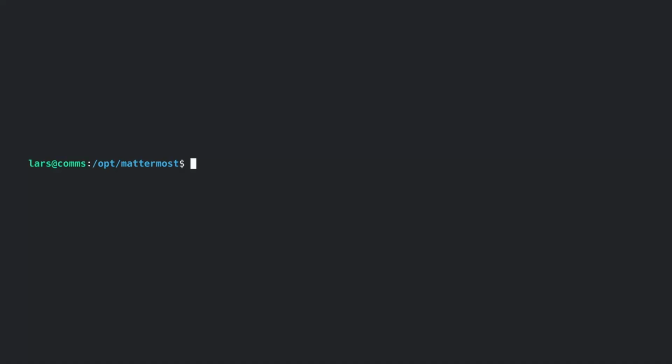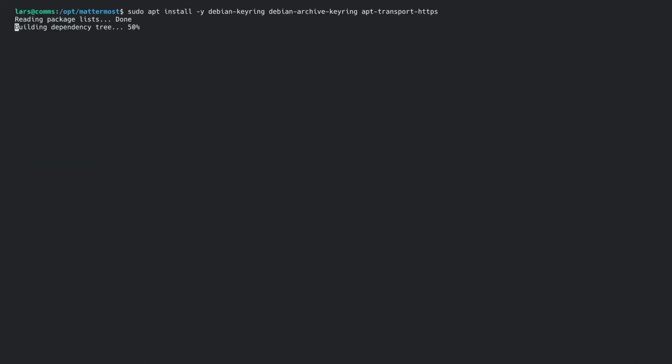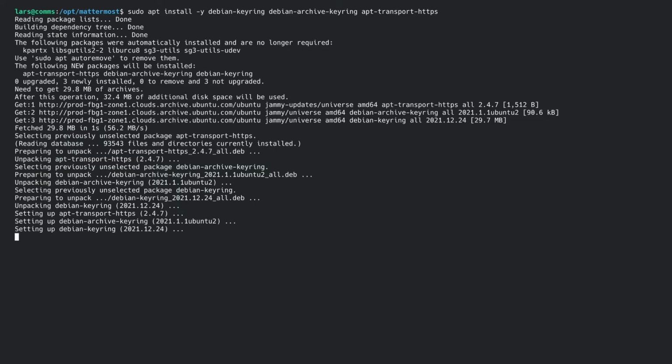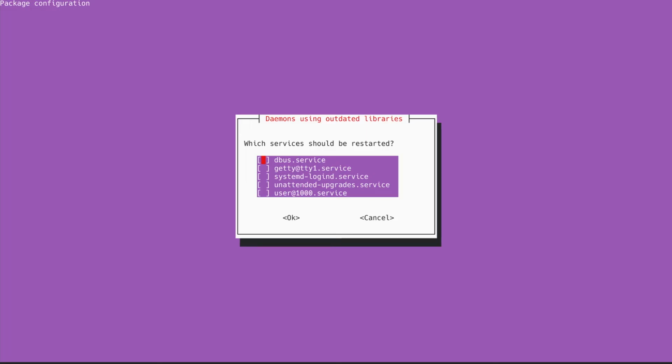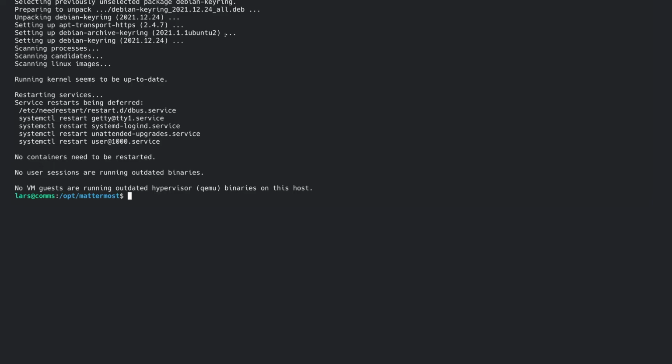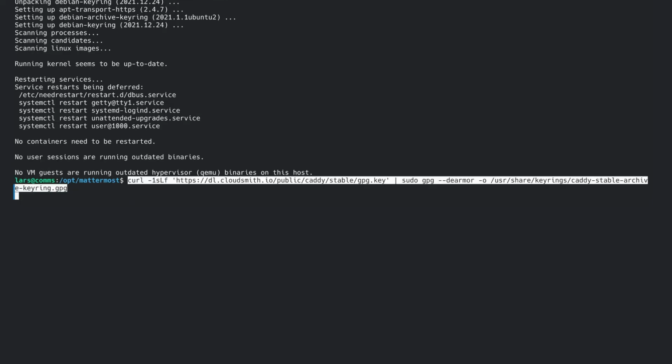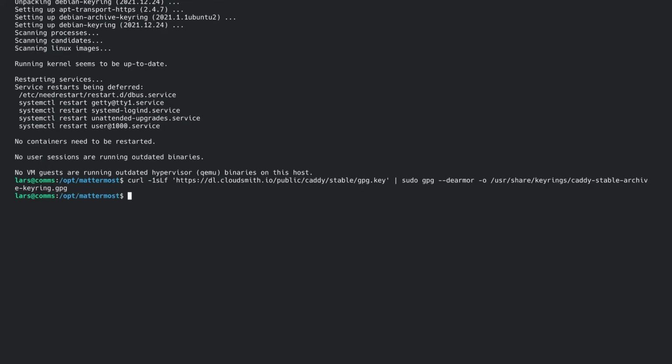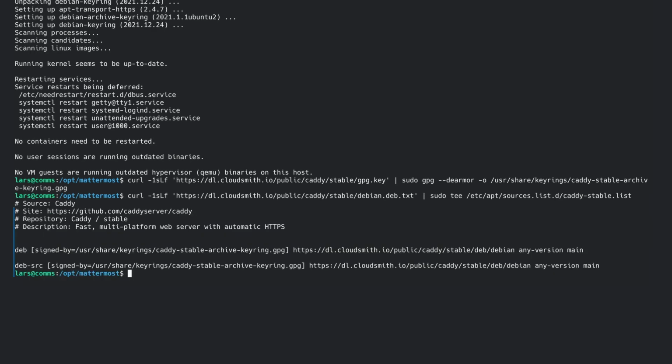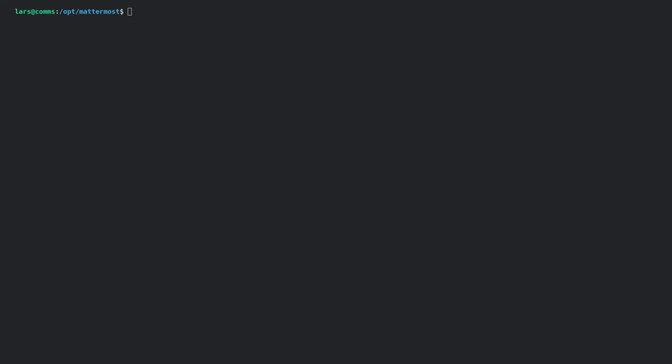You can find these commands in the Caddy documentation. Then we just need to update the apt caches and then install Caddy.